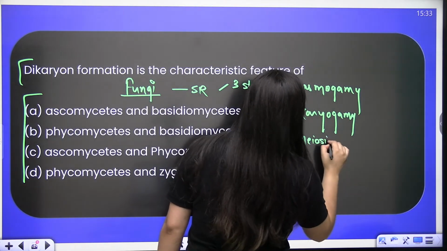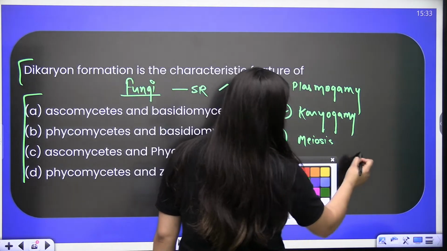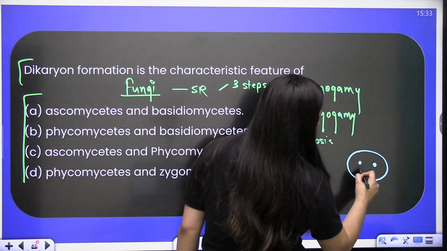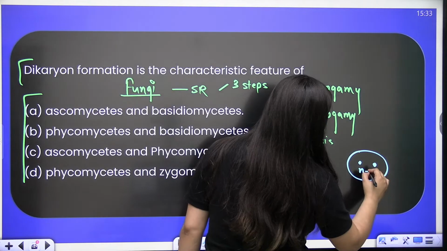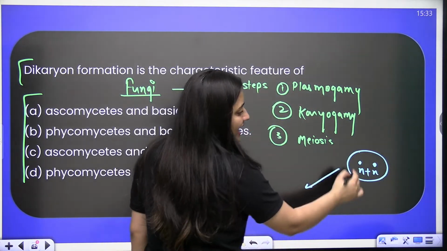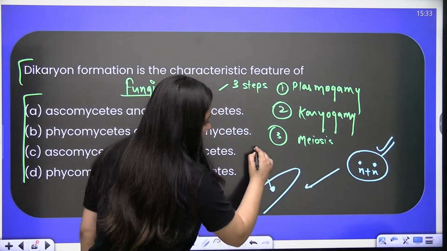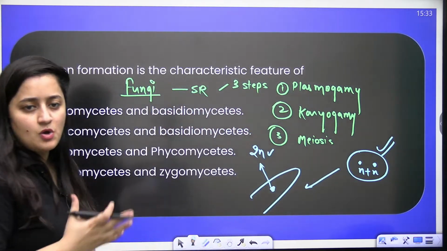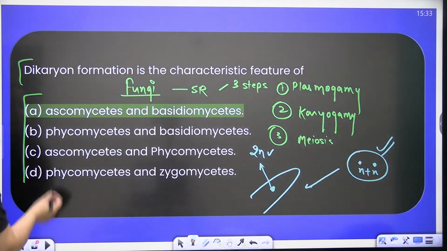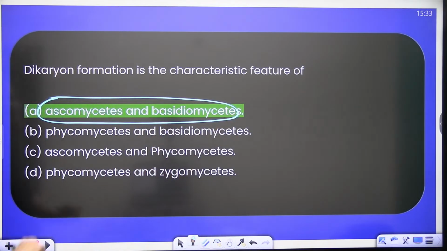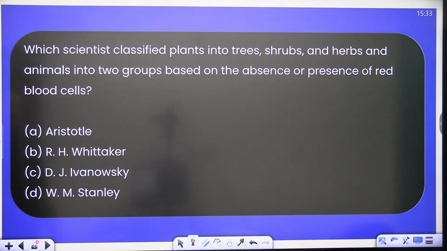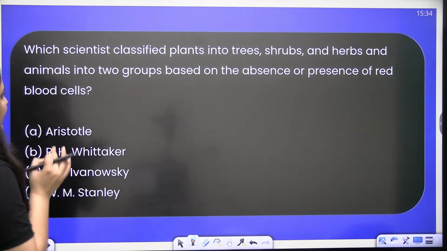Sometimes in some fungi, after plasmogamy you will get a two nucleated stage, that is N plus N. This dikaryon phase will persist for some time, and after that it will fuse, there will be the diploid nucleus, and then meiosis will occur. You will see this in Ascomycetes and Basidiomycetes.